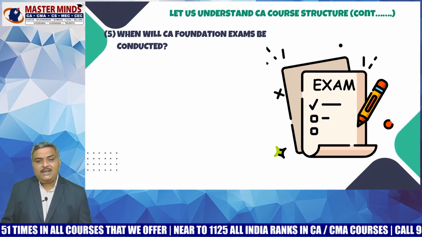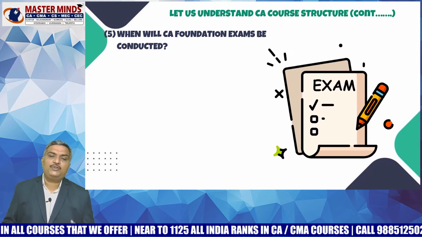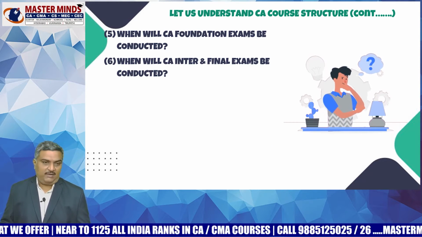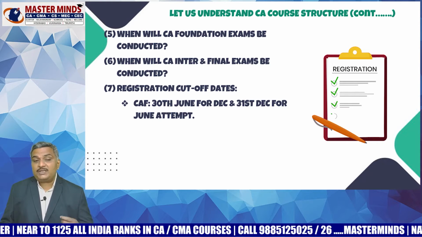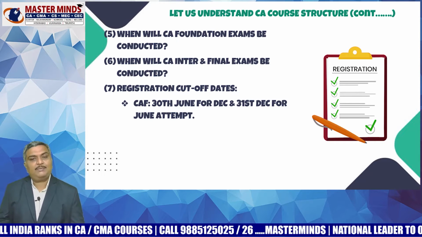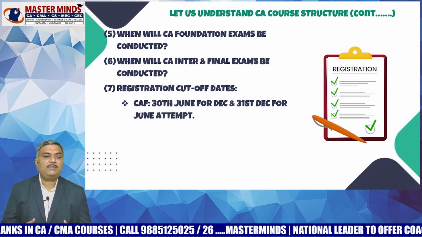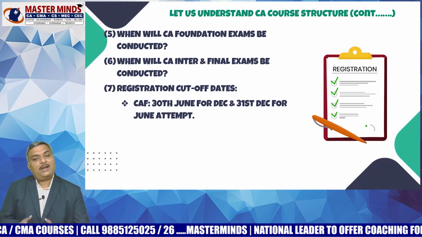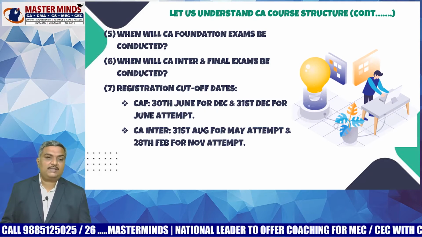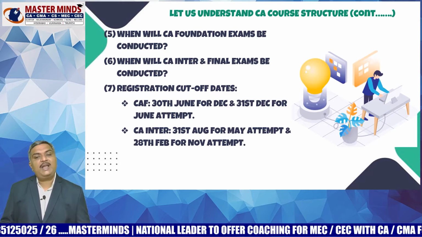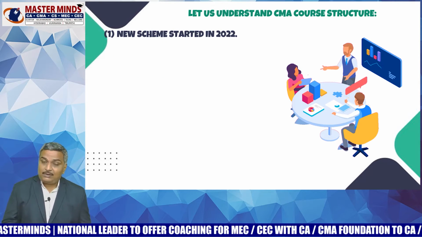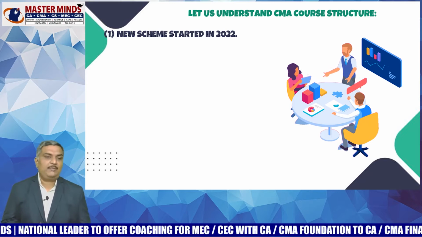Generally CA Foundation examinations are conducted in the months of June and December, and CA Inter and Final examinations are conducted in the months of May and November. The registration cutoff dates for CA Foundation are 30th June and 31st December. If you are writing for the December attempt, 30th June is the cutoff date, and if you are writing for the June attempt, 31st December is the cutoff date. For CA Inter, 31st August is the cutoff date for the May attempt, and 28th February is the cutoff date for the November attempt. Now, after looking at the CA course structure, let us move on to know about the CMA course structure.